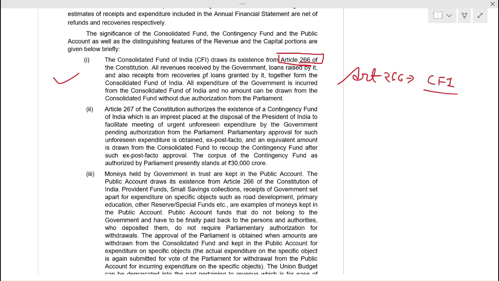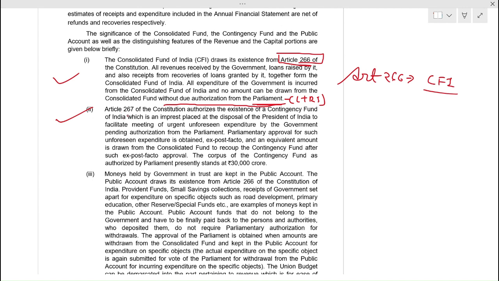All revenues received by government, loans raised by it, and also receipts from recoveries of loans granted by it together form the Consolidated Fund of India. All expenditure of government is incurred from Consolidated Fund of India and no amount can be drawn from the Consolidated Fund without due authorization from the Parliament. Parliament means Lok Sabha and Rajya Sabha, upper house, lower house.